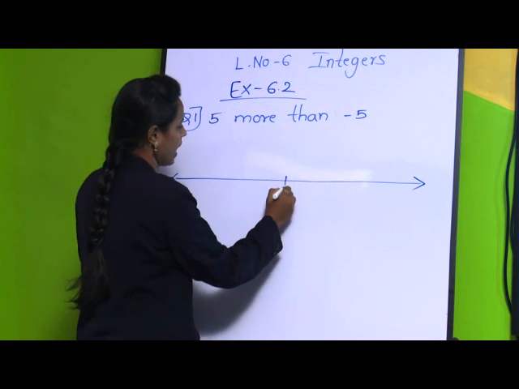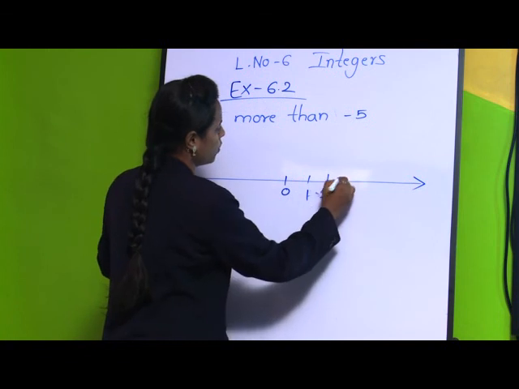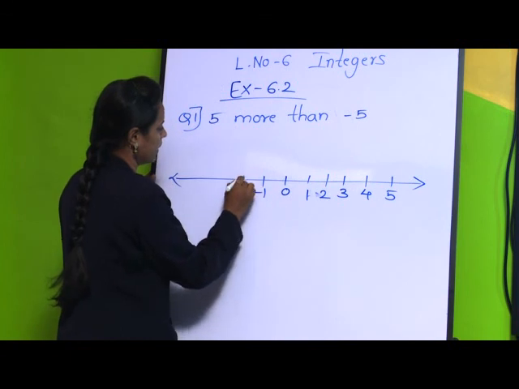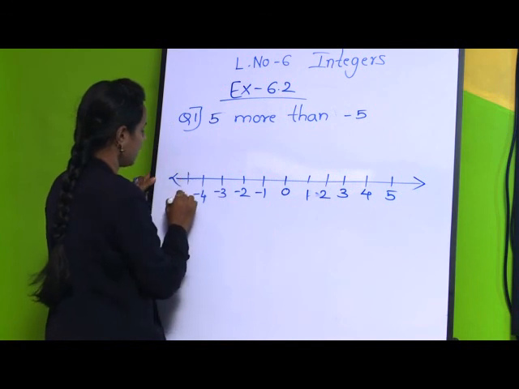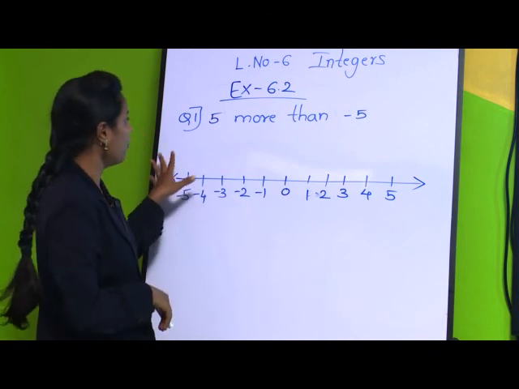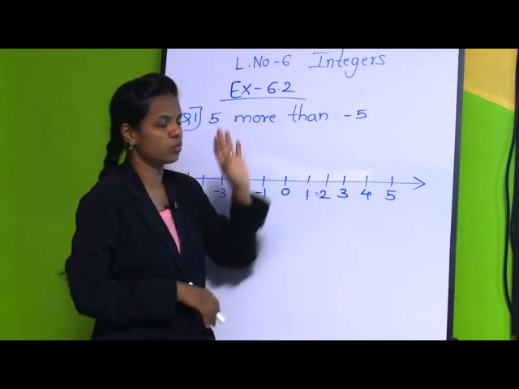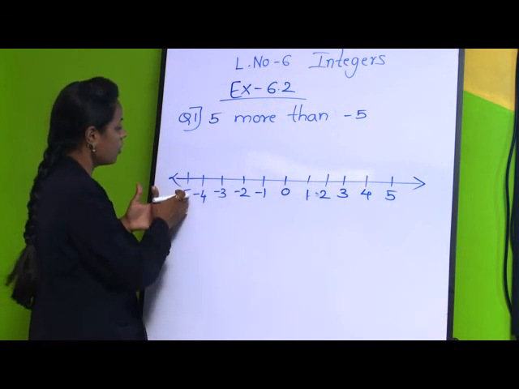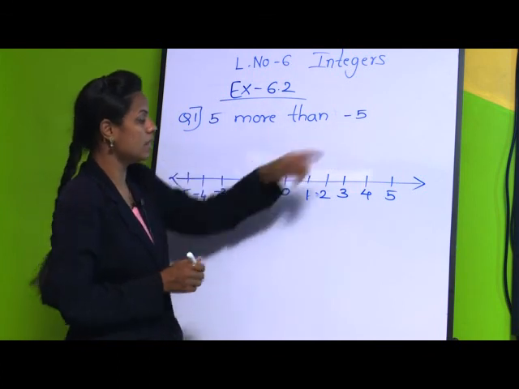So we have 0, 1, 2, 3, 4, 5, and towards the left minus 1, minus 2, minus 3, minus 4 and minus 5. Okay. So we have to find a number that is 5 more than minus 5. Let us see where the minus 5 is.